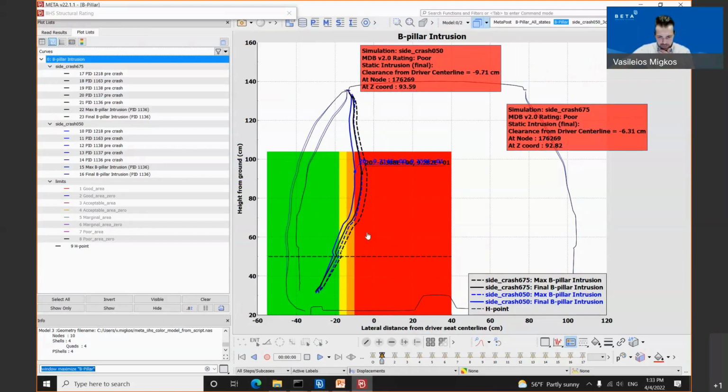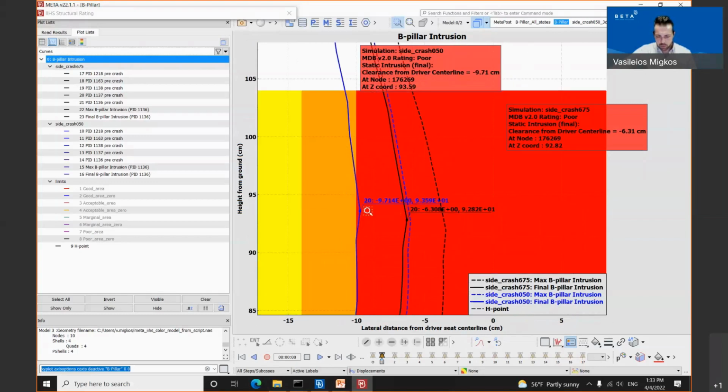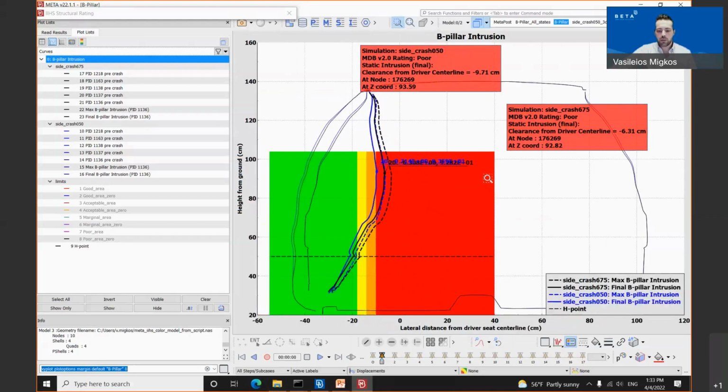Regarding the lines, as you can see in this cross-section of our model, the dotted lines are the max intrusion lines, and the final intrusion lines are the lines which are continuous. If we zoom in on this area, both of these points are lying inside the area which is the poor area.